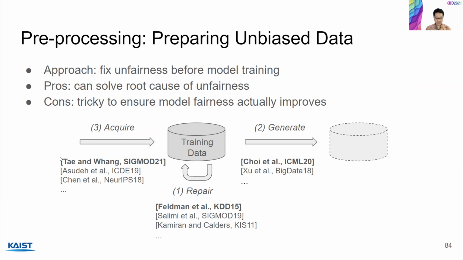Nevertheless, there has been a lot of recent research using this approach. And they can be categorized into three natural approaches. One is to repair whatever data you have. The other approach is to generate fair data from whatever data you have. And the third approach is to acquire new data from outside to make your training data fair. And I'm going to cover representative works that are highlighted as follows.